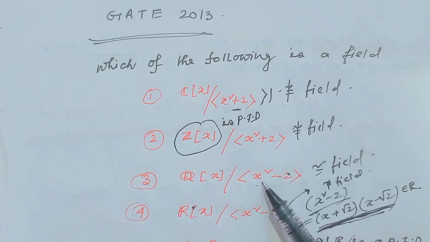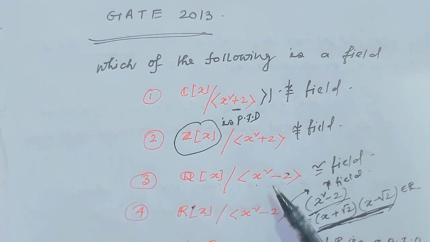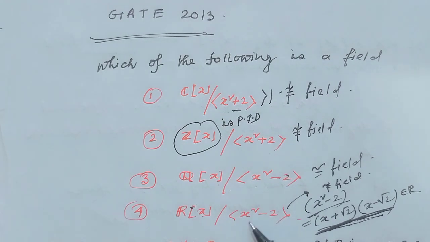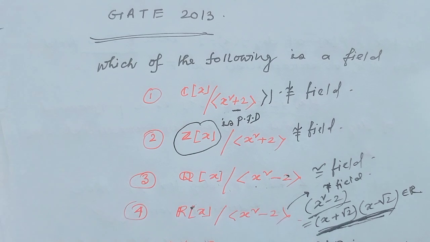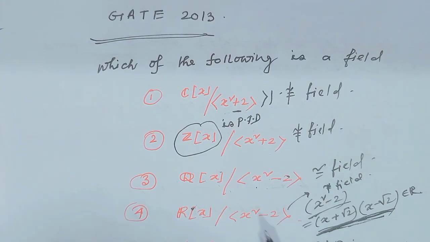So this polynomial is irreducible in Qx, but this polynomial is reducible in Rx. So this is not a field.